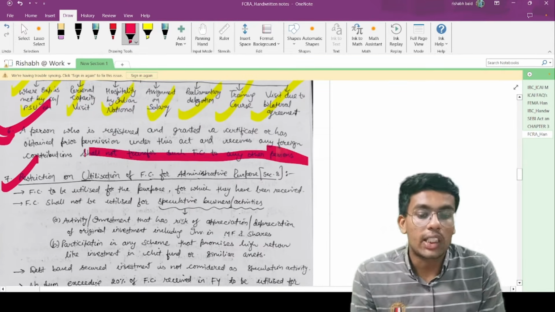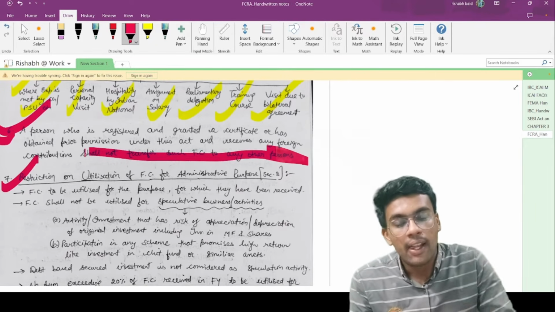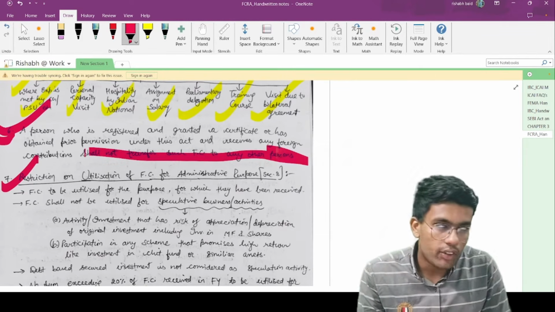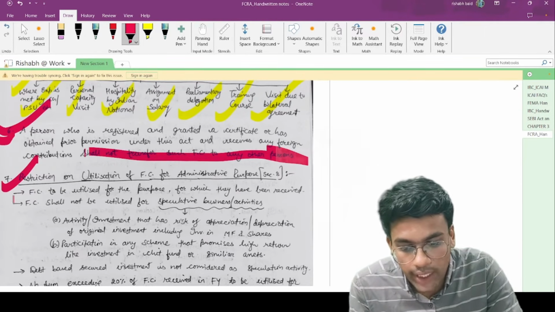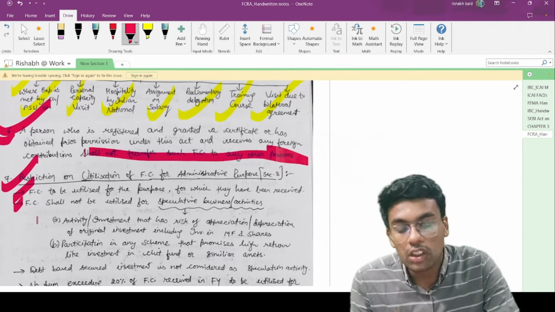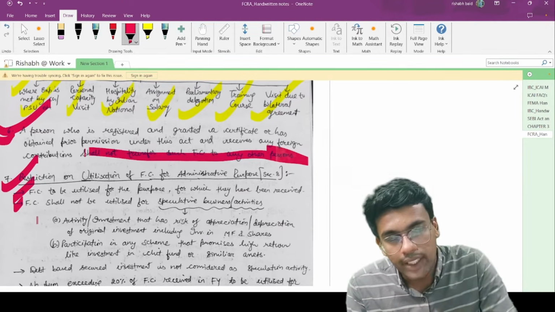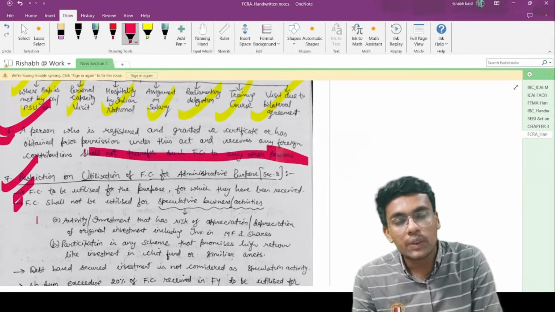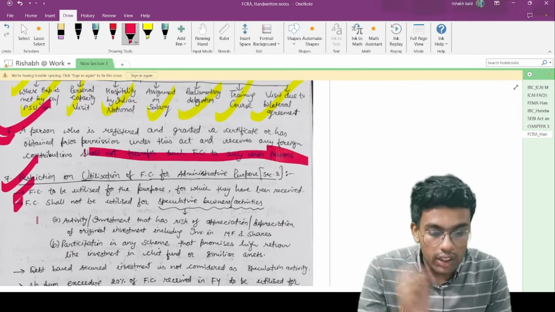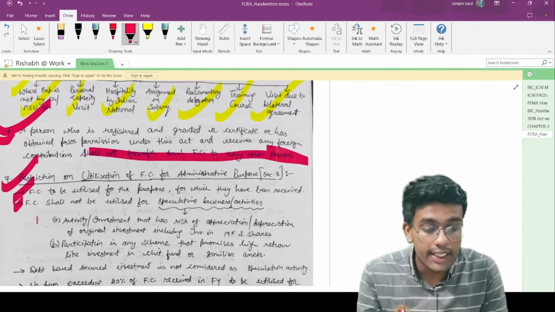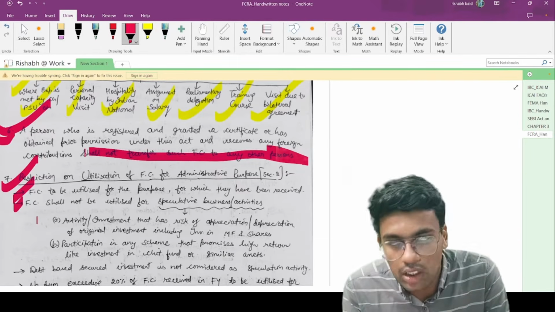Point number 7 talks about restriction on utilization of foreign contribution for administration purposes. Whatever foreign contribution you have received, you have to utilize it for the purpose for which you have received it. This is what point number 1 talks about. Point number 2 talks about foreign contribution not being utilized for speculative business or speculative activities. Now, what are those speculative activities? Speculative activities include any kind of activity or investment that has a risk of appreciation or depreciation of the original investment, including investment in mutual funds or shares.